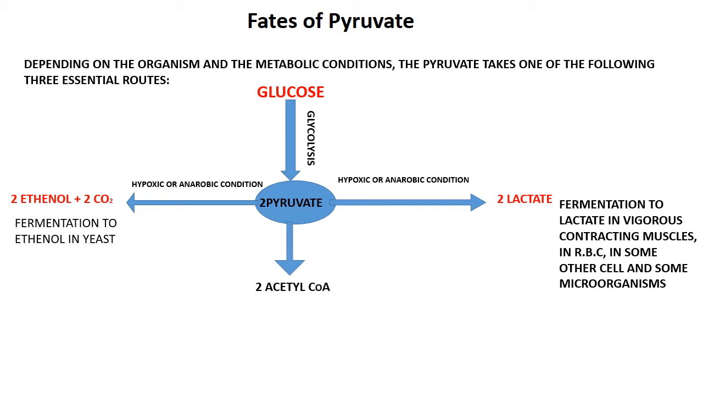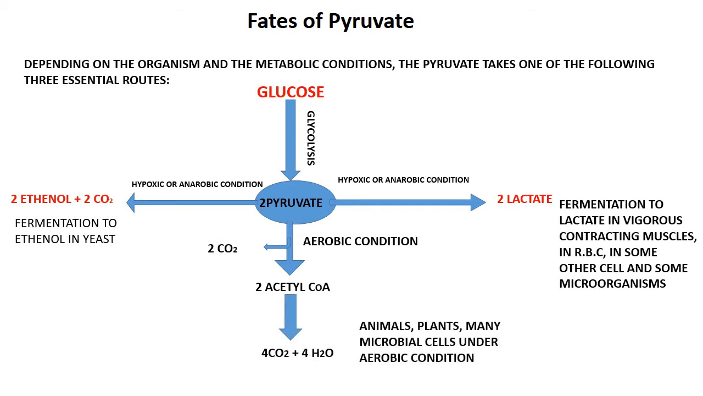The very important fate of pyruvate under the aerobic condition is that two molecules of pyruvate get converted into two acetyl-CoA with the release of carbon dioxide. The two acetyl-CoA then enter the mitochondria and go into the Krebs cycle and produce a further four molecules of carbon dioxide and four molecules of water with the production of lots of energy.